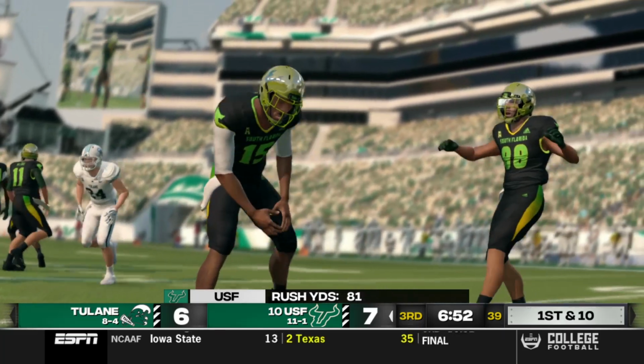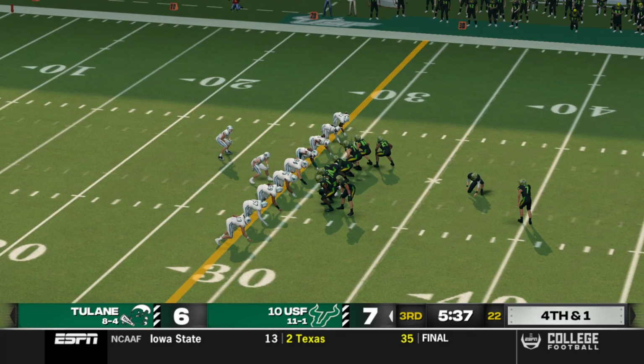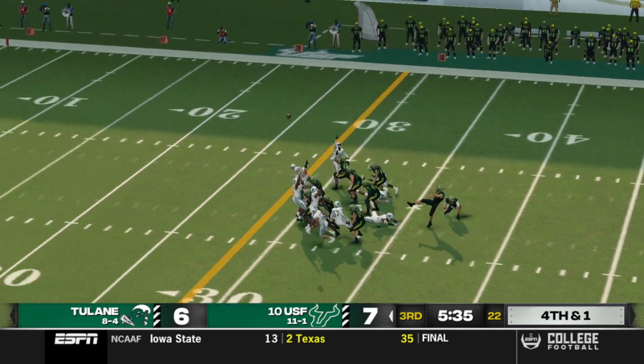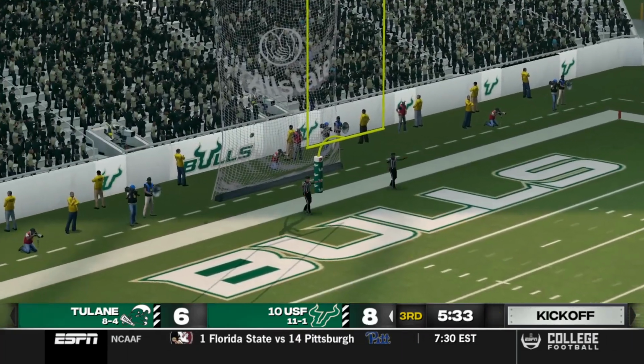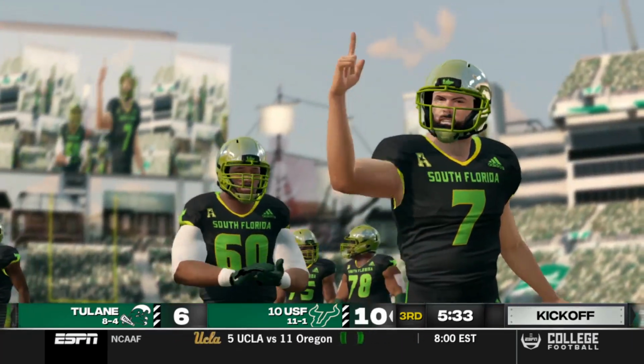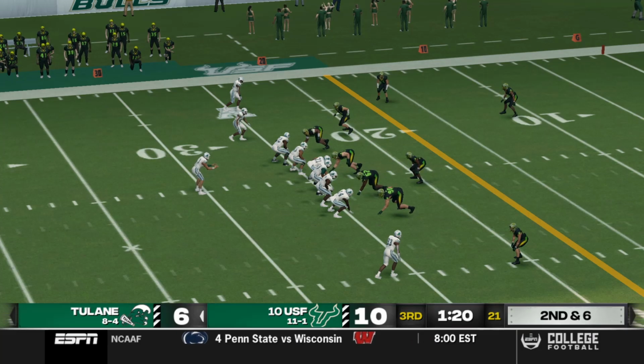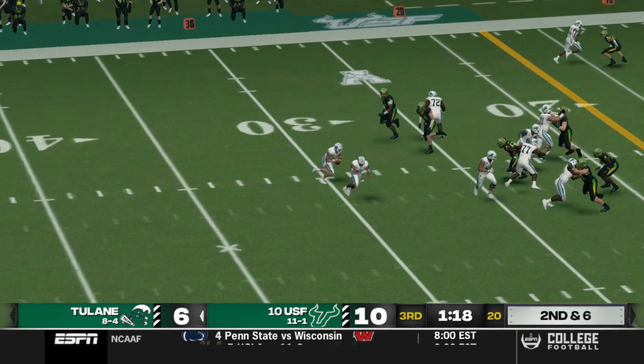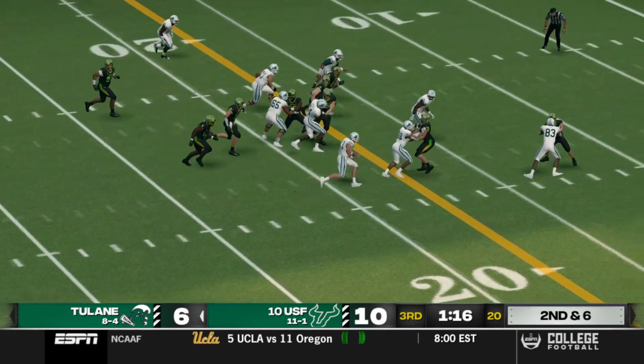Big rushing. 5 runs, 31 yards. That gives them a field goal opportunity. It's a bit long, but it is up and good. 10-6. USF lead, number 10 team in the nation, trying to get it done.